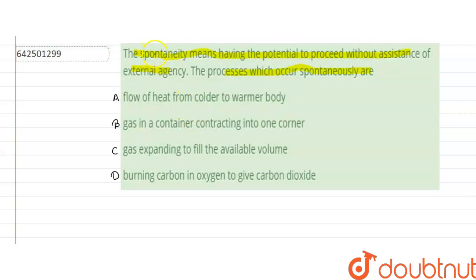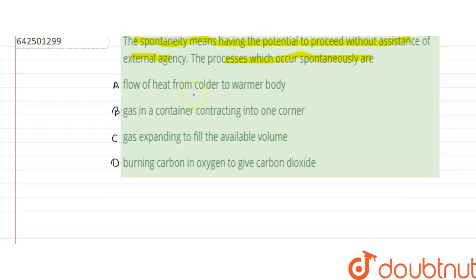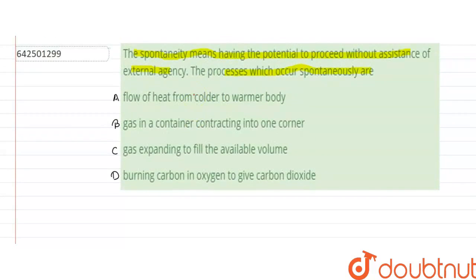Now in the question itself it has been given that spontaneous means those processes which can proceed without any assistance. So that means those processes which can occur themselves or by very little ignition are known as spontaneous processes. So let us look at the first option. Option A is flow of heat from colder to warmer body.